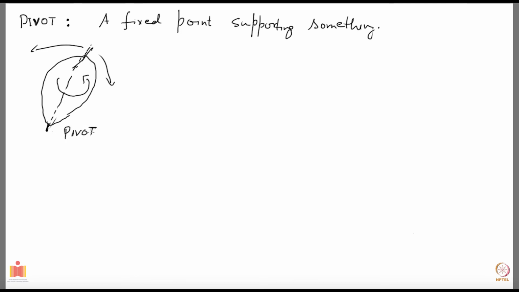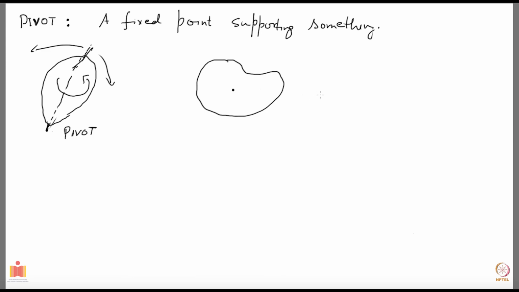You may not necessarily have cases where the pivot is like this. You may have a fixed point somewhere in the body. So you can fix a point somewhere in the body, and then you ask about its motion, with that point always being there, stationary.